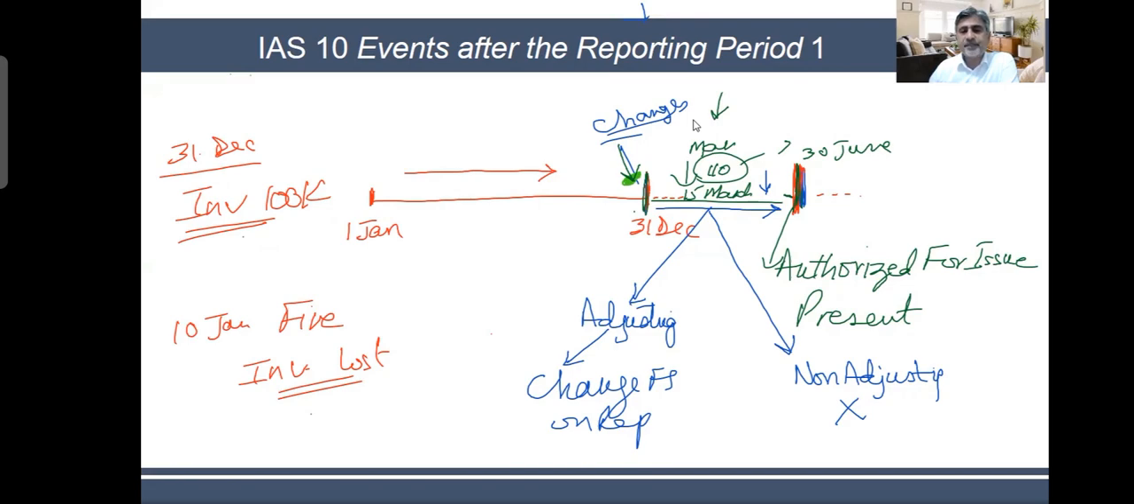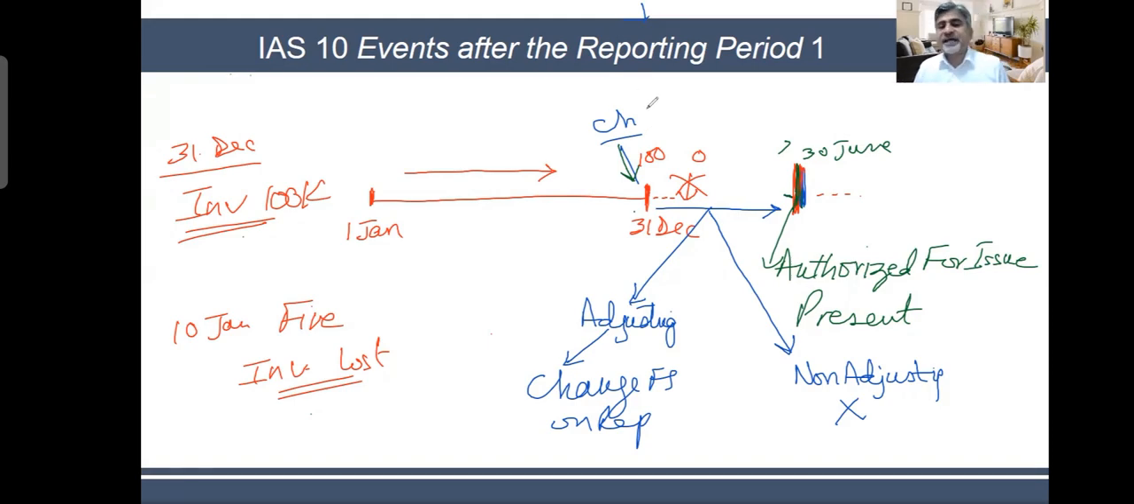See what happened on my balance sheet. Let me just remove something and clear a few things. So here I'm putting my inventory of 100K. On this date, this inventory becomes 0. It is removed. Is it an adjusting event or non-adjusting event? Can somebody tell me? The fire, which has caused. Anybody, please? Should we treat it as adjusting or non-adjusting?